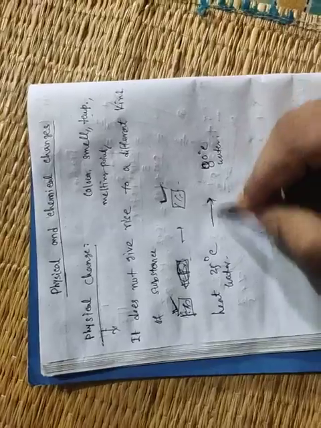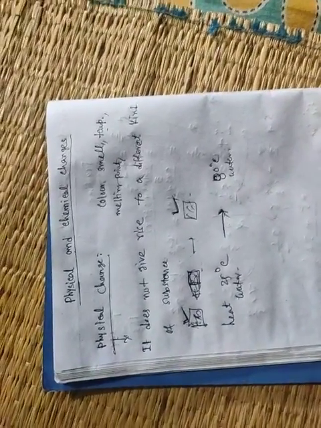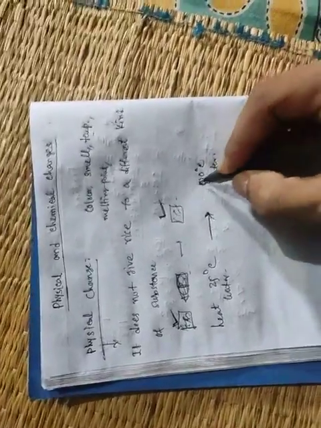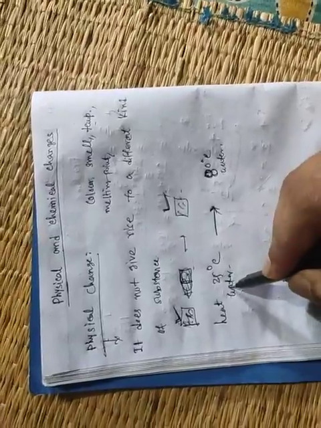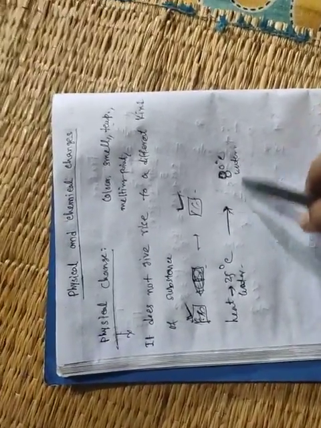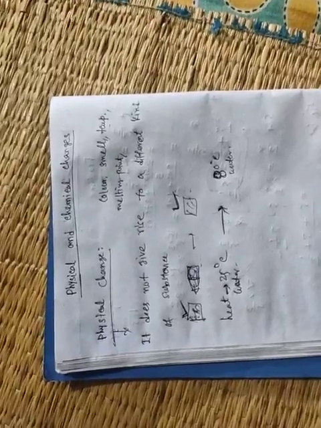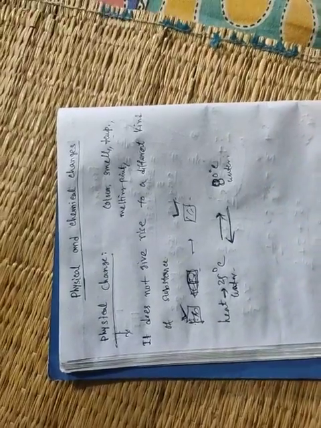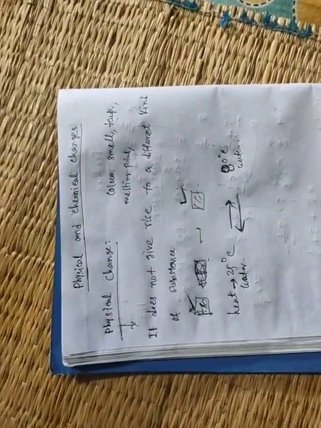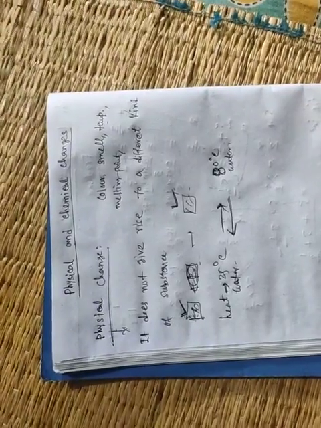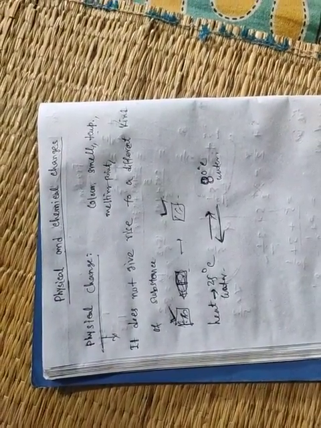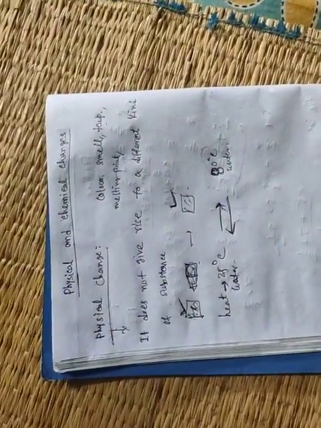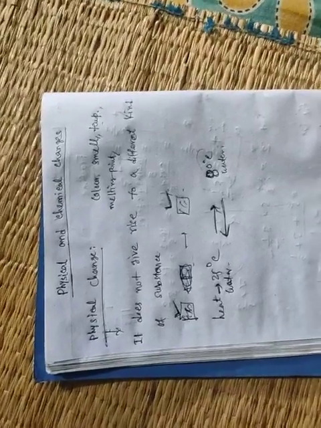If you stop giving heat and wait for some time, the water at 80 degrees Celsius comes back to its initial state, at 25 degrees Celsius.